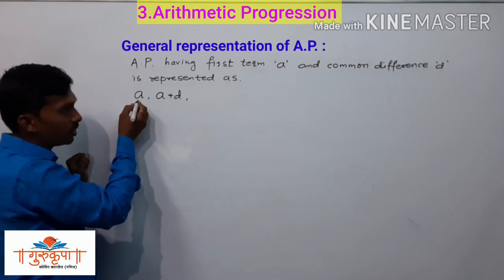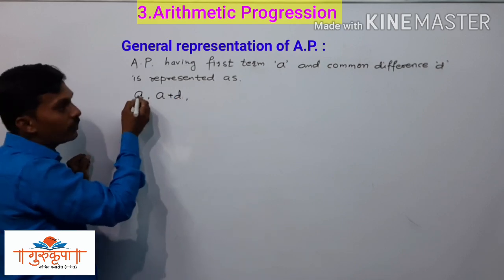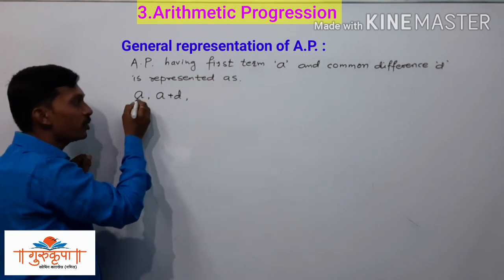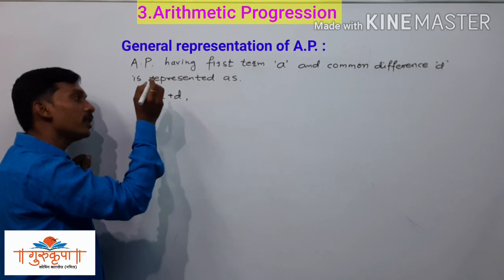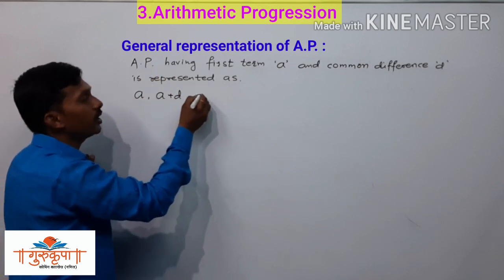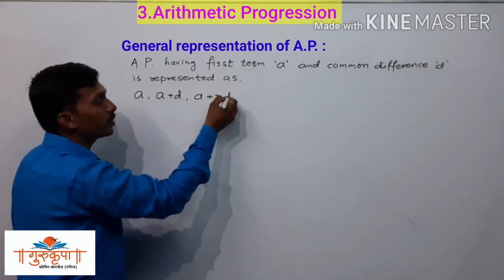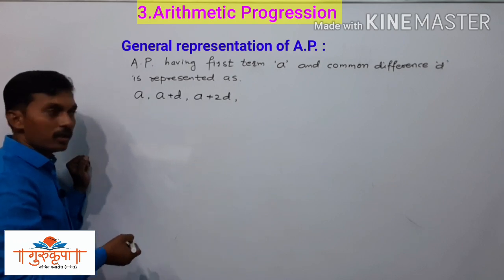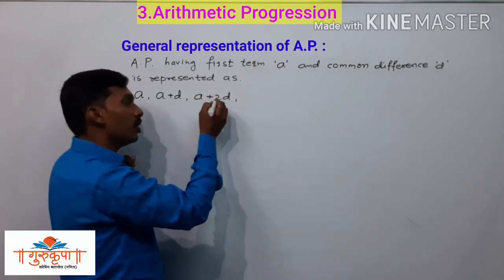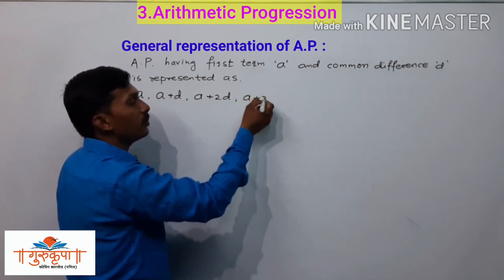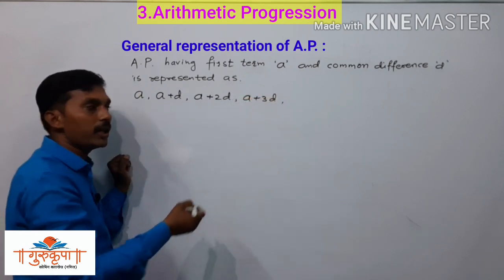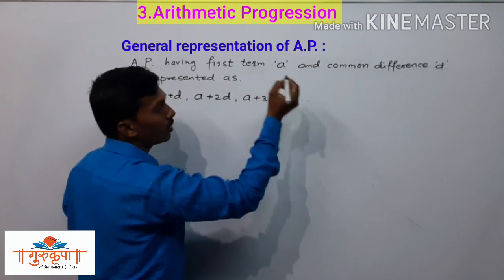If we add the common difference to the first term, we get the second term. Then again adding the common difference to the second term, we get the third term, that is a plus 2d. Now if again we add the common difference to this third term, we get the fourth term, that is a plus 3d, and so on.